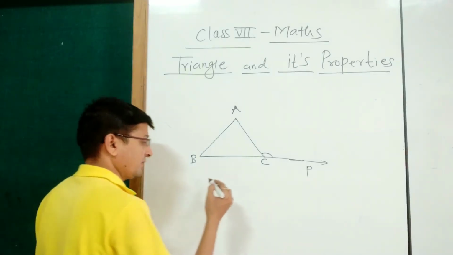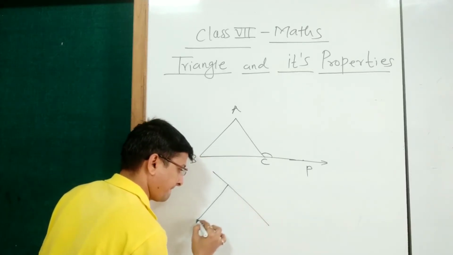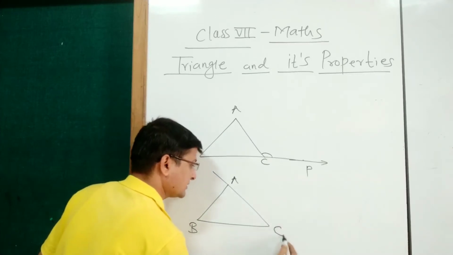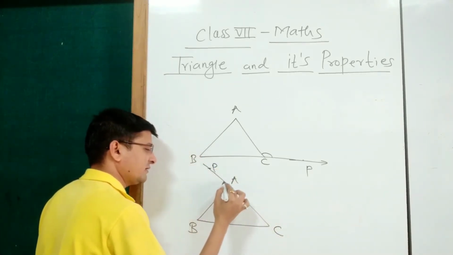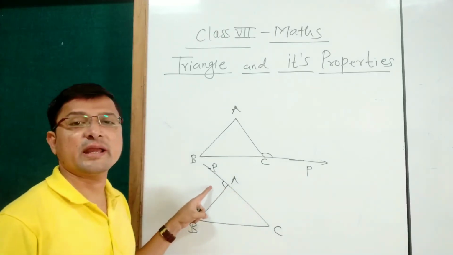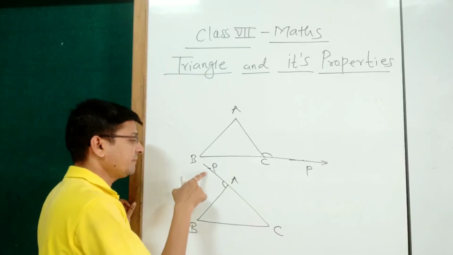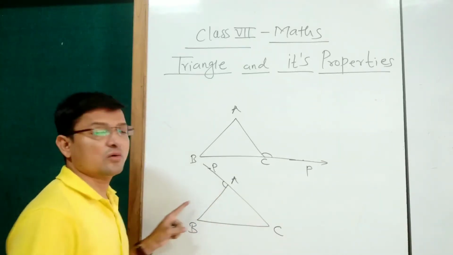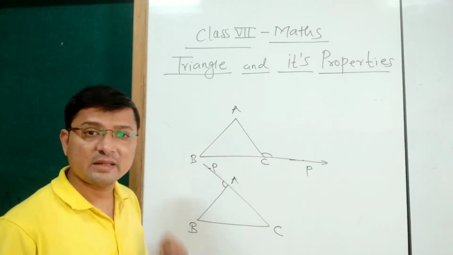Now if I extend this side, again here A, B, C, and now here is the point P. Okay, then this is also called as exterior angle of ABC. The angle PAB or BAP is called as exterior angle of triangle ABC.